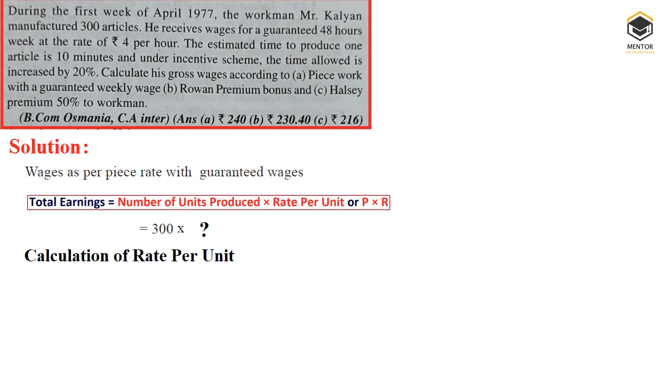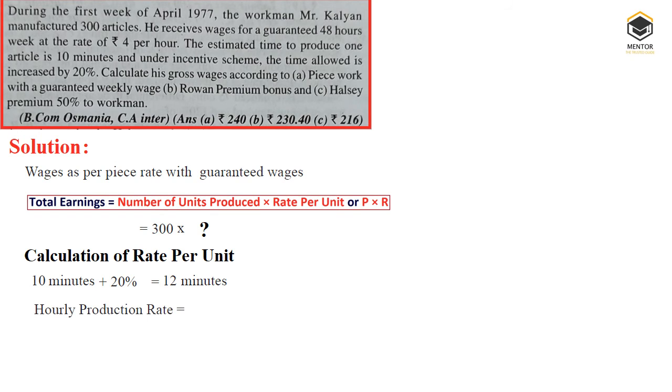So how to calculate rate per unit? Calculation of rate per unit. In order to produce 1 unit, we have given the labor 10 minutes, but it has been increased under the incentive scheme by 20%. Therefore, the maximum time with the incentive plan is 12 minutes, right?